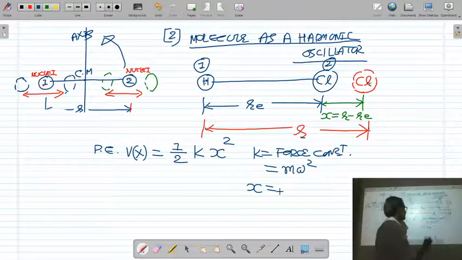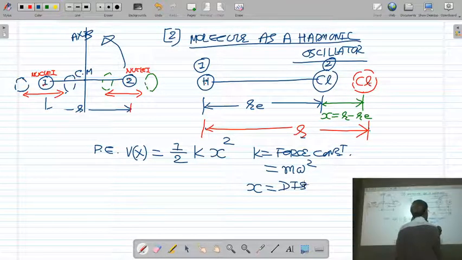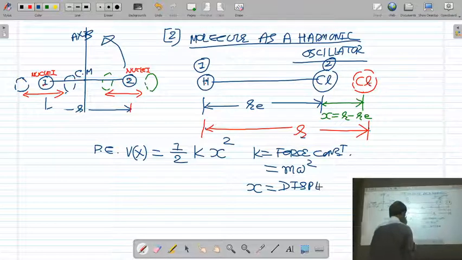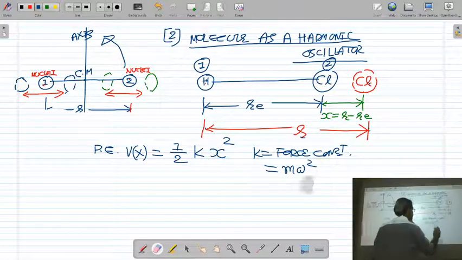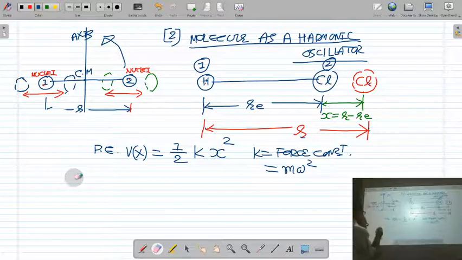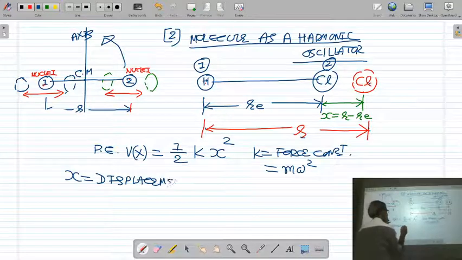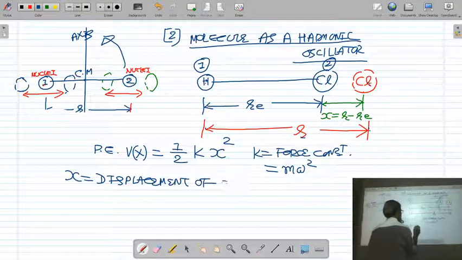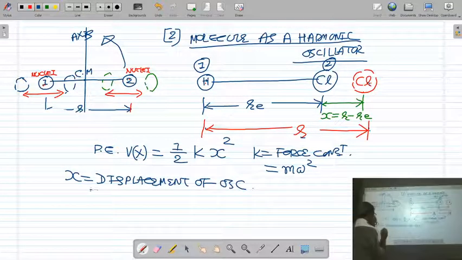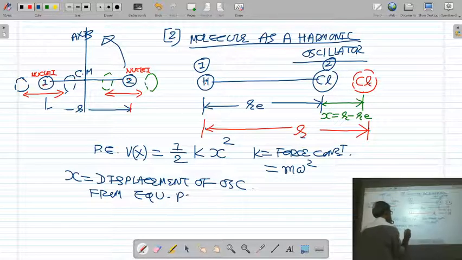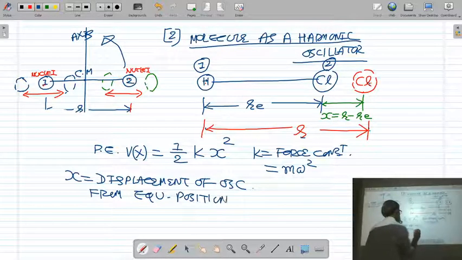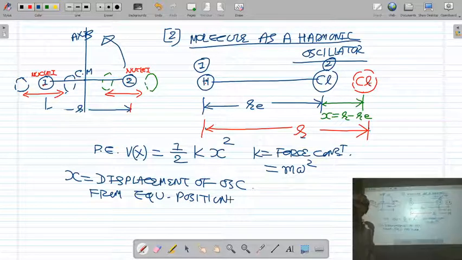X is the displacement of the oscillator from the equilibrium position.